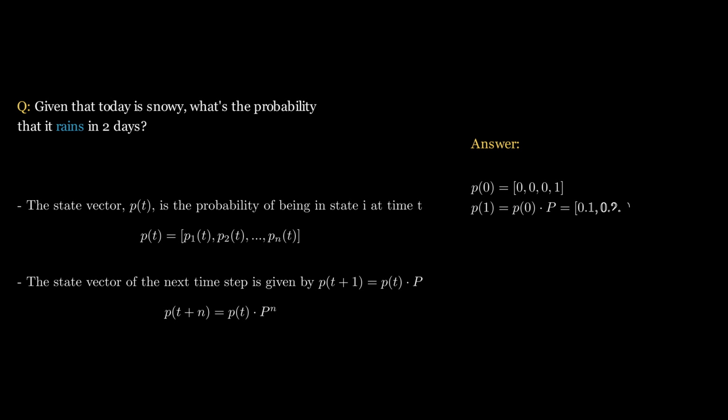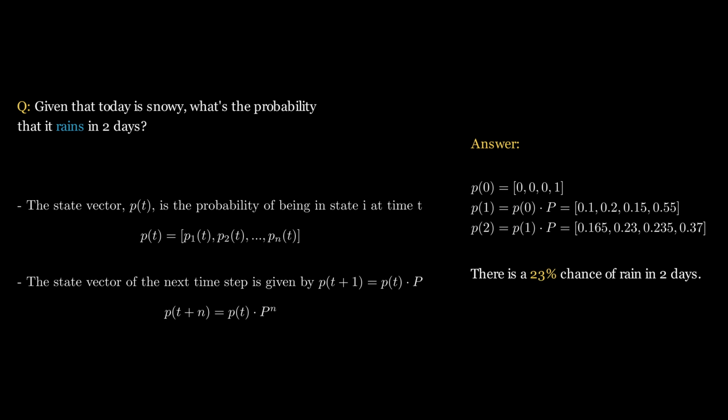Thus, to solve this question, we just need to multiply the current state 0, 0, 0, 1 by the transition matrix twice, which gives a probability distribution of 0.165, 0.23, 0.235, 0.37. Because all of the rows of the transition matrix sum to 1, and there are no negative values, the state vector will always remain a valid probability distribution. We're interested in the probability of it being rainy in 2 days, which is the value at index 1, so there's a 23% chance of rain in 2 days.